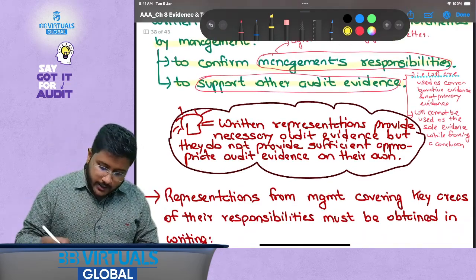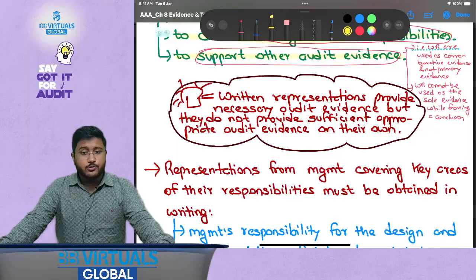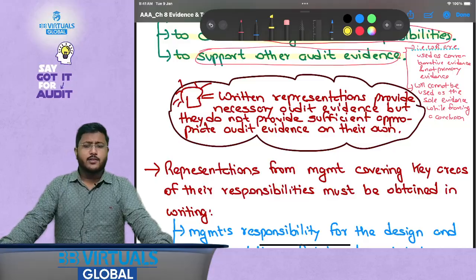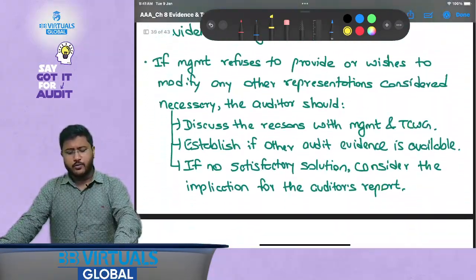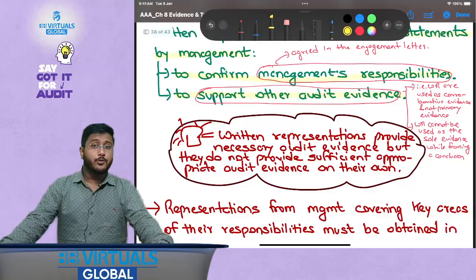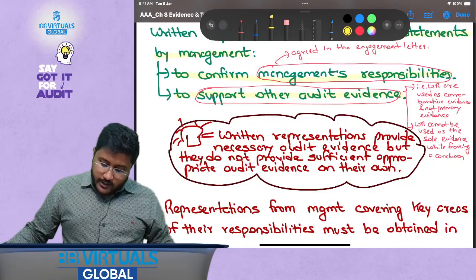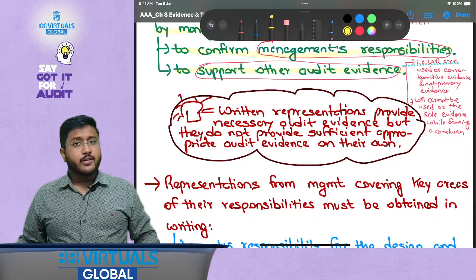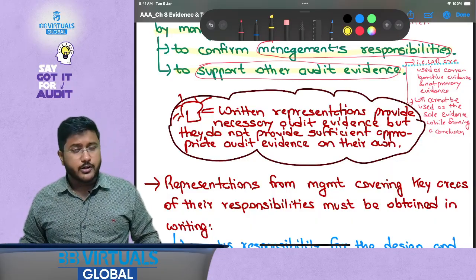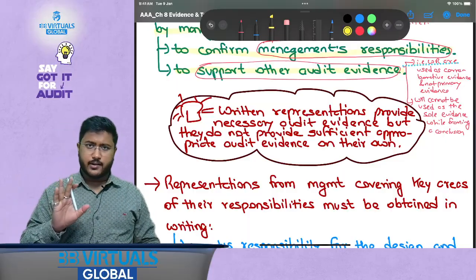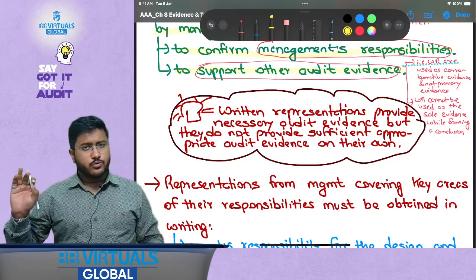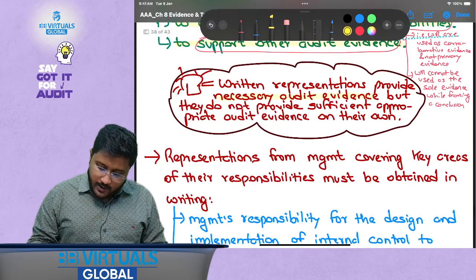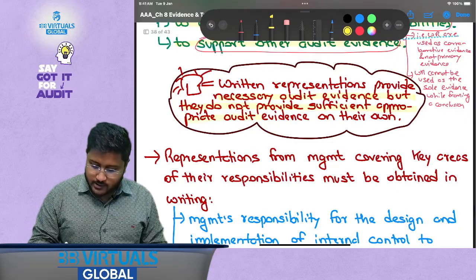Now, why I have created these notes is so that everything could be covered and we do not end up missing out on anything. Plus this is so summarized, the standard is only covered in 2 pages, so it will help you understand everything in detail. Written representations provide necessary audit evidence, but they do not provide sufficient appropriate audit evidence on their own. This is the exact line we have understood: written representation cannot solely act as audit evidence to frame the conclusion. However, they provide corroborative audit evidence.